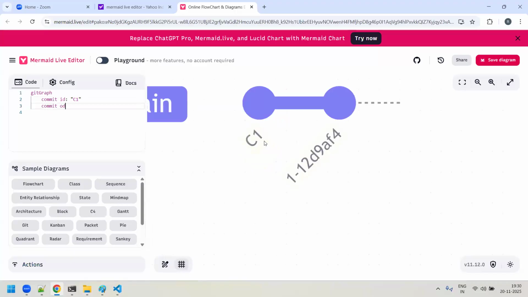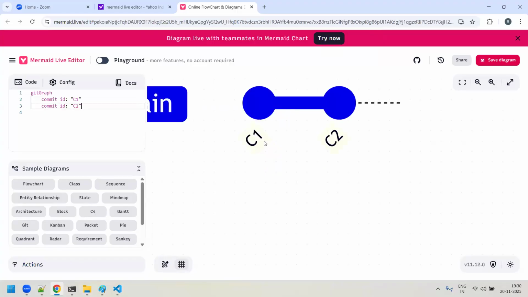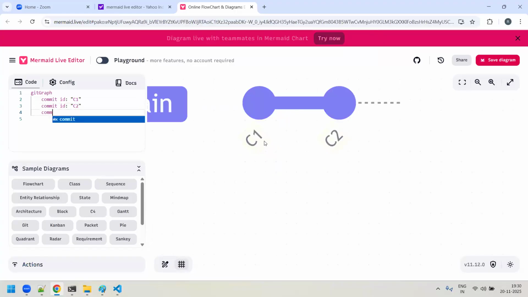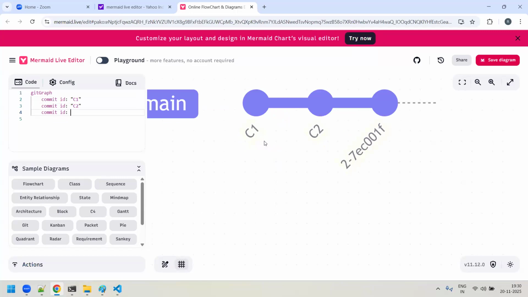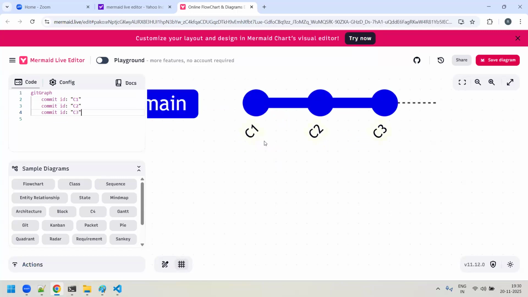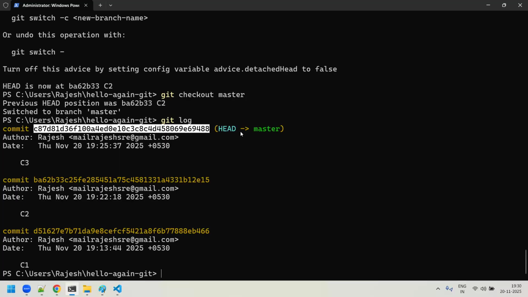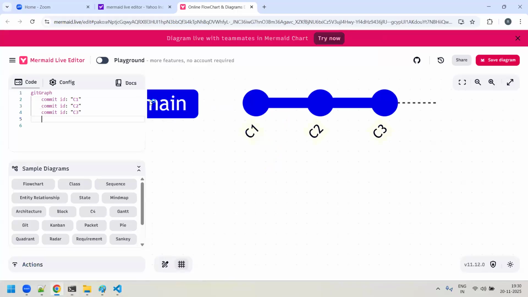Similarly, you did the second commit like this, C2, right? Similarly, commit C3 like this. See? So right now what happened in a serial way, you have committed C1, C2, C3, like how you check it here, right? Like C1, C2, C3. This is in a serial. It means that you are actually sitting on.